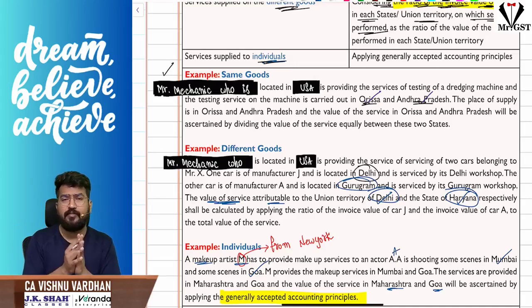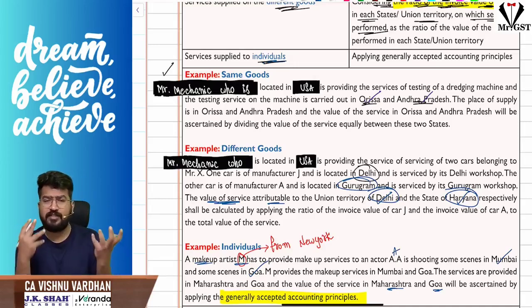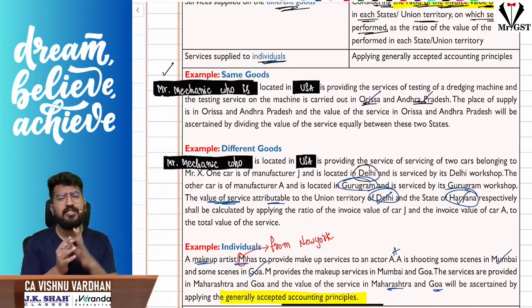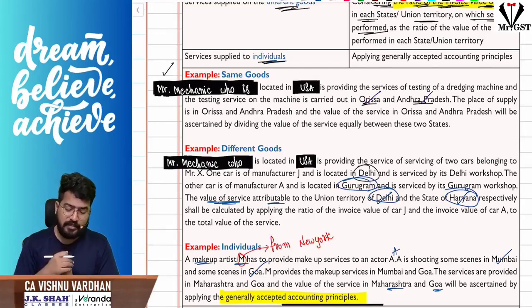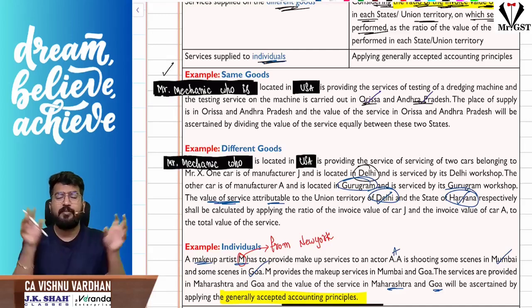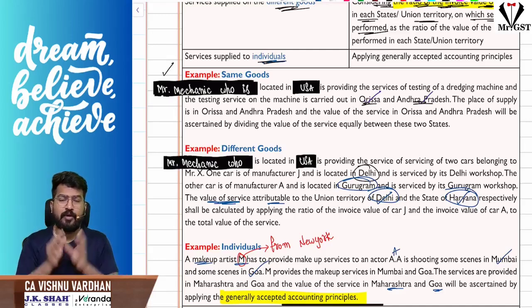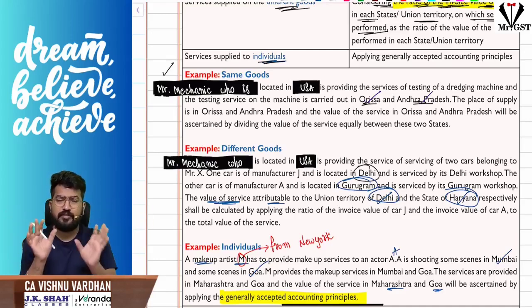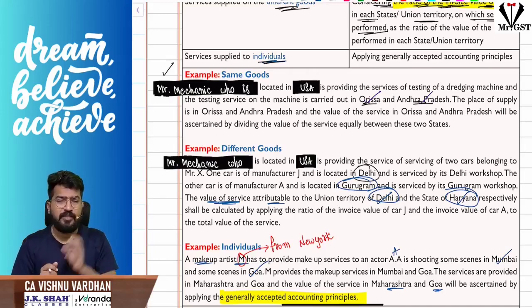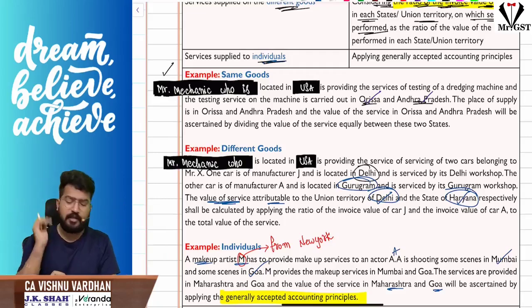Location is different. In Orissa he is testing, and in Andhra Pradesh also, maybe they are having factories in two locations. In two locations he is testing the same goods. In that case, sir, whatever he is charging will be divided equally. Let us assume he is charging 10 lakh rupees: 5 lakh place of supply will be Orissa, and for 5 lakh place of supply will be Andhra Pradesh.